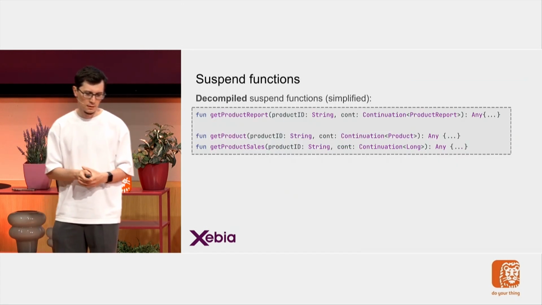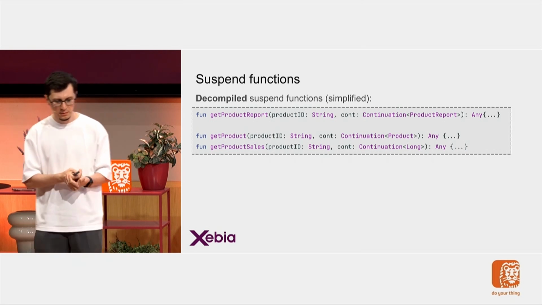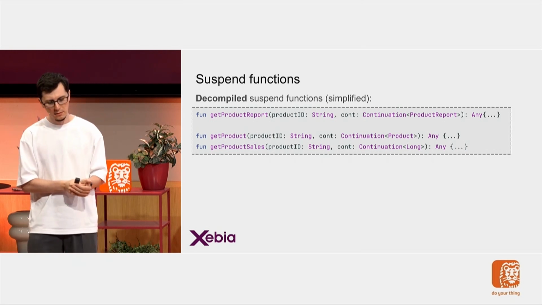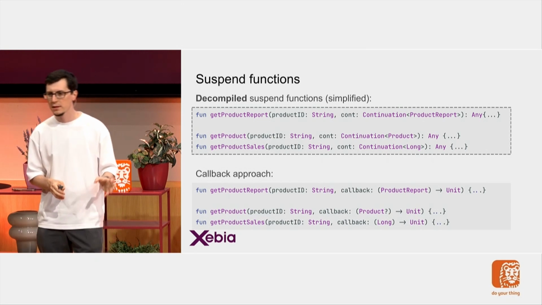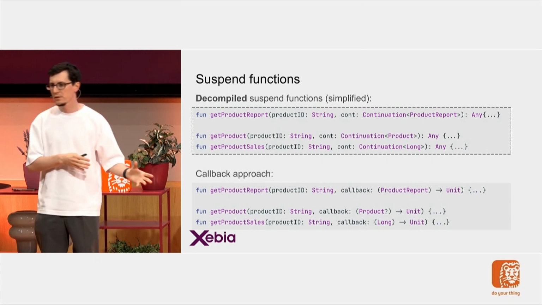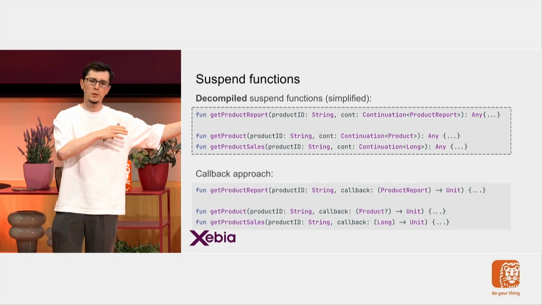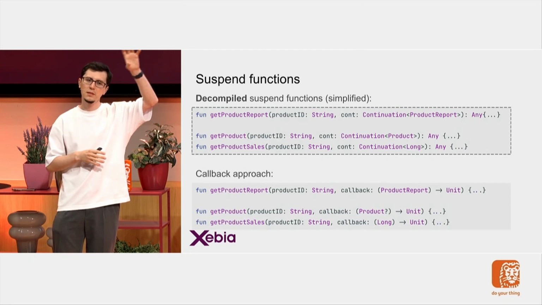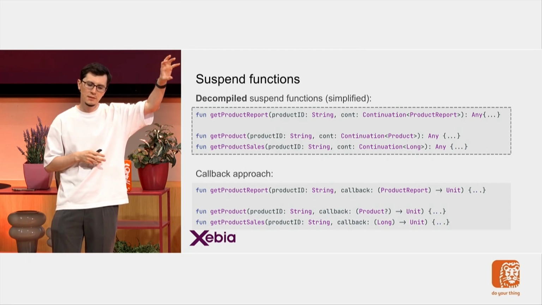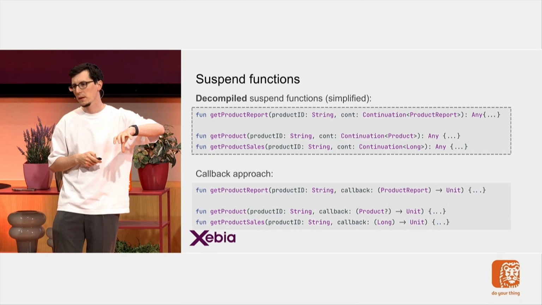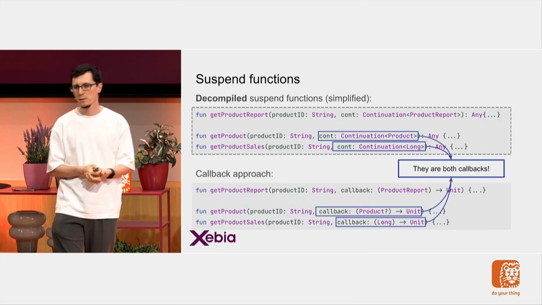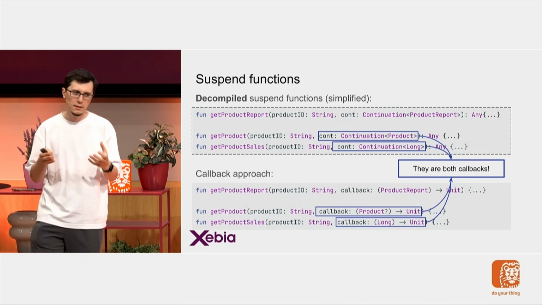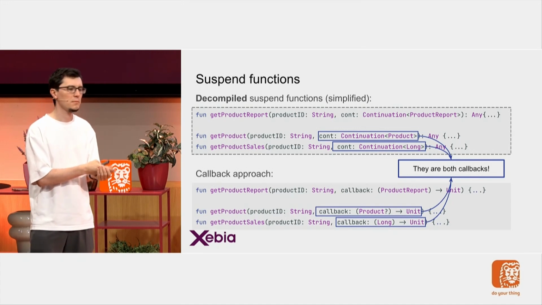Going back to my example, this was my decompiled code. And this was the function signature from the earlier slides, the callback. The top one is the decompiled suspend function, and the bottom one is the callback. And you can see that, again, they're both callbacks, right? So in the end, they all go back to the same concept.